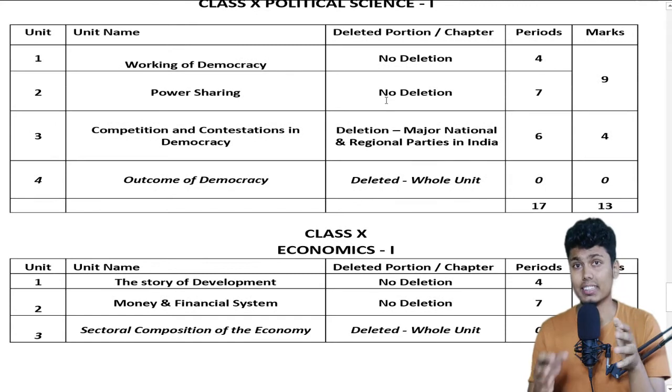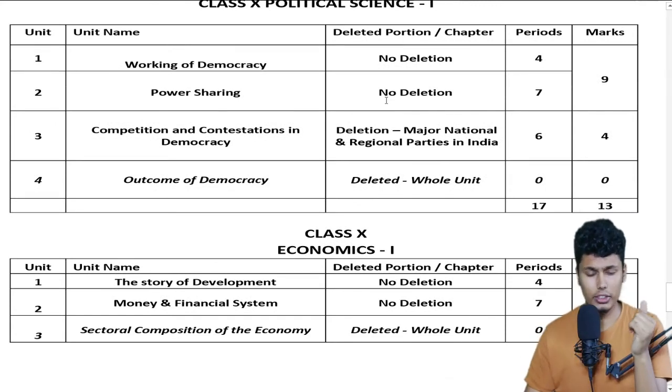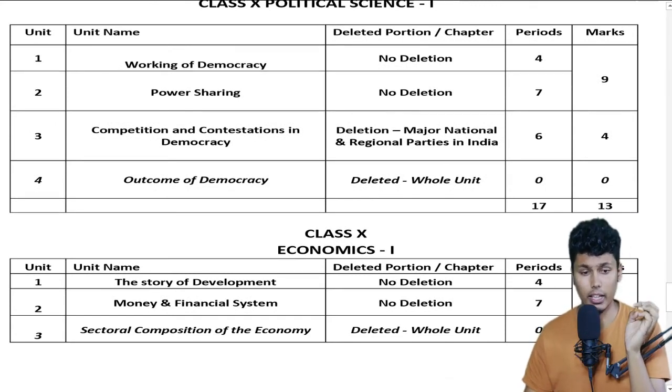Now class 10 political science. Let us look into political science. There are 4 chapters, and out of these the first chapter, working of democracy, is not deleted. Chapter number 2, power sharing, has no deletion.